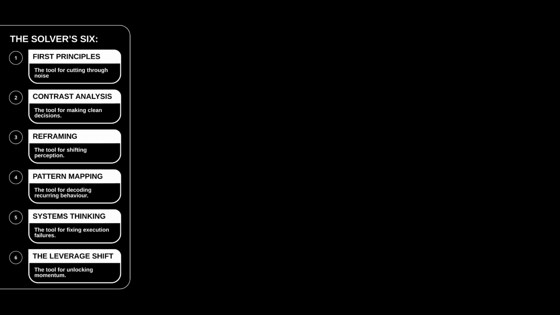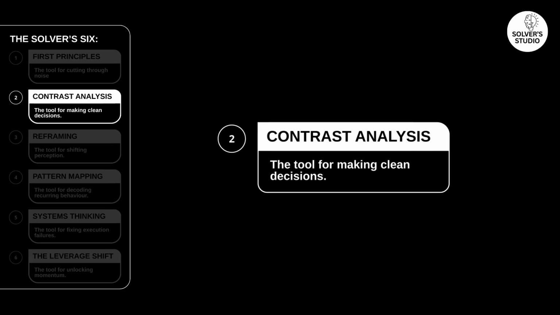This is why collapse is often predictable long before it arrives. The issue is not motivation, it is distorted cost perception. This is where most people freeze. But at Solver Studio, we go to our toolkit, the Solvers 6. The tool for this problem is contrast analysis.